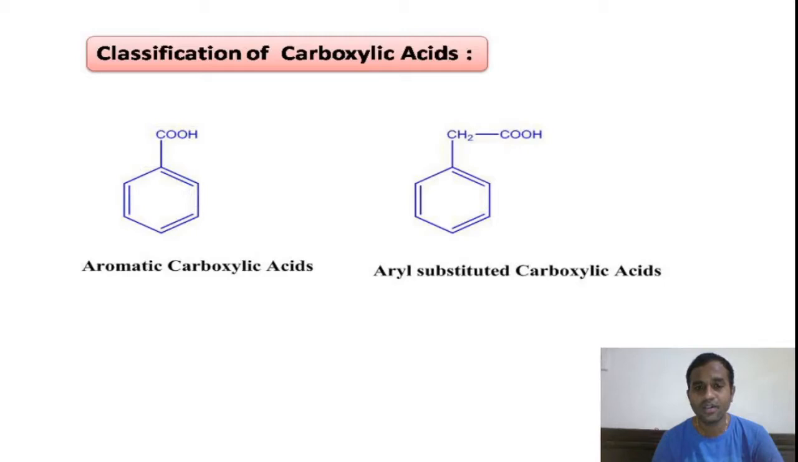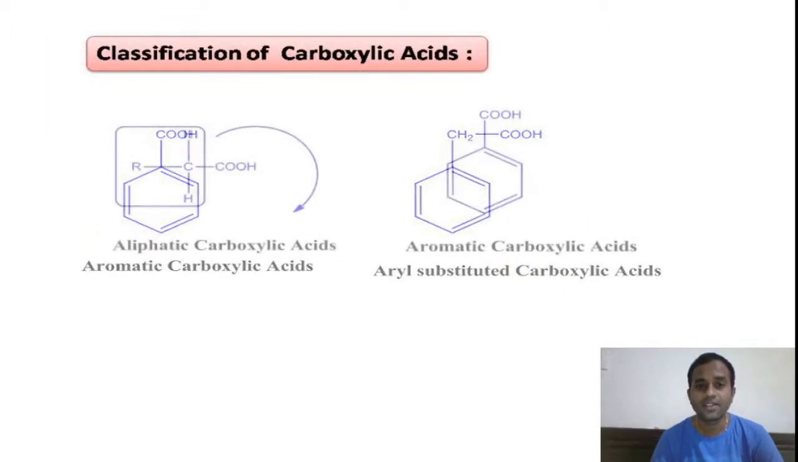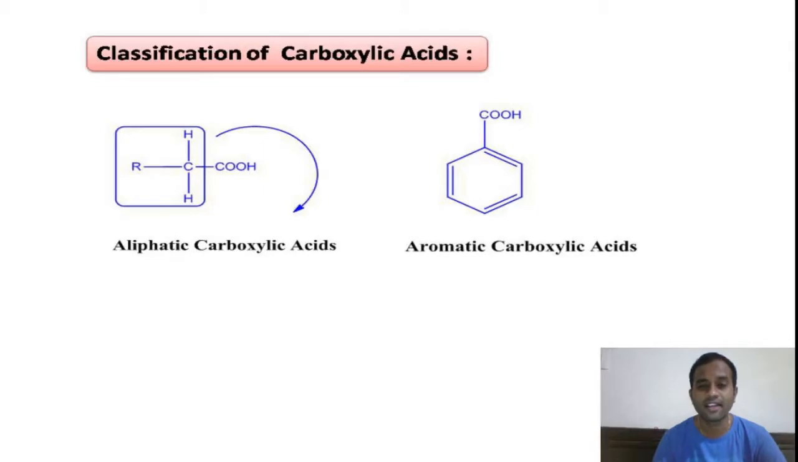And here you should not confuse these two examples. The second one, even though it has an aromatic ring in it, should not be called an aromatic carboxylic acid, because the carboxylic acid is not directly connected to the aromatic ring, but is connected to the aliphatic CH2 group. We should call it correctly an aryl substituted carboxylic acid, right? So this is the classification of carboxylic acids, that is aliphatic and aromatic.